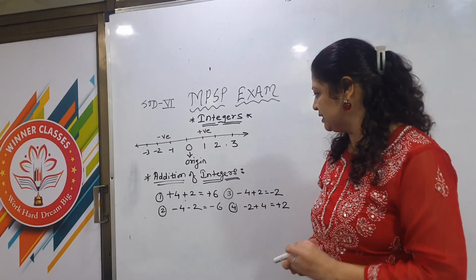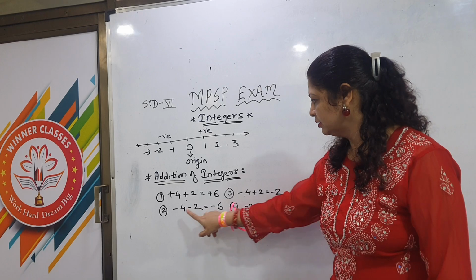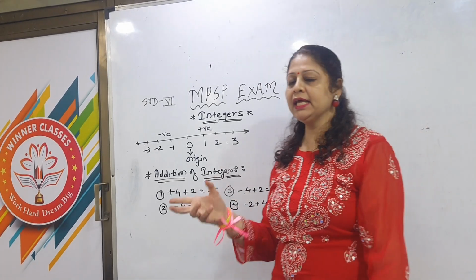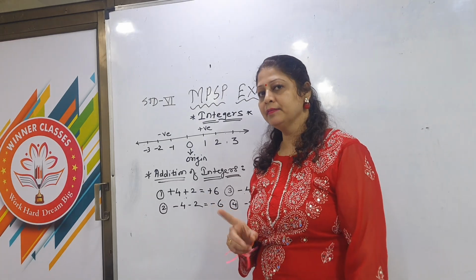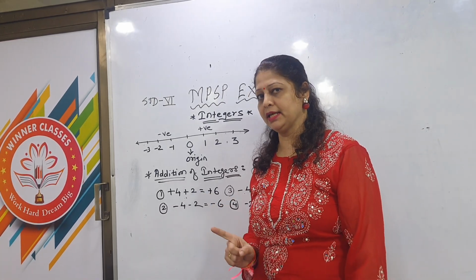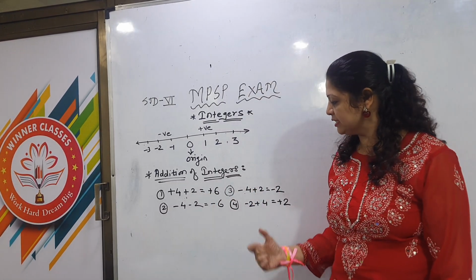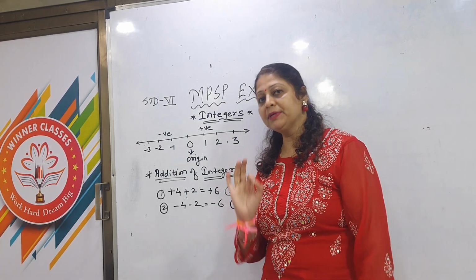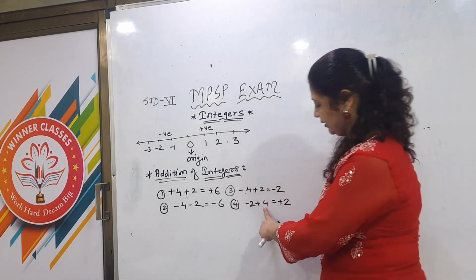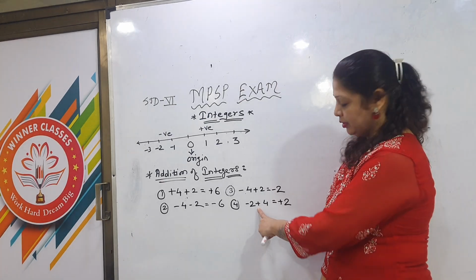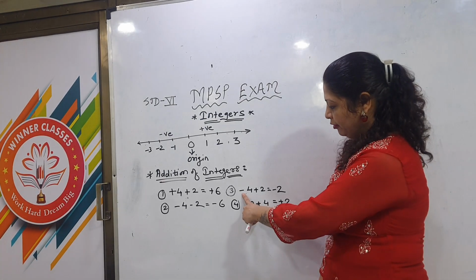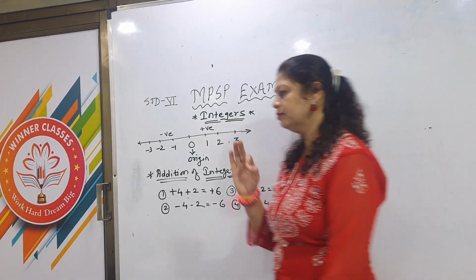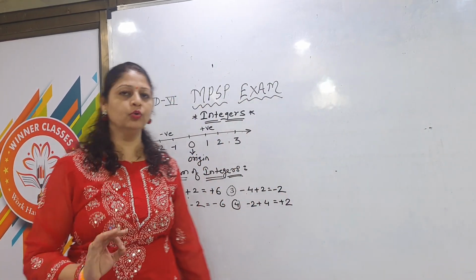Only 2 rules you have to always follow when you do the addition of integers. The first one: the same sign is there, add the numbers, put the same sign. Again I repeat, when the same sign is there, add the numbers and put the same sign. Afterwards, second: opposite signs are there, subtract the numbers and put the bigger number's sign. Now see here, 4 is the bigger number, so I put the bigger number's sign. Here negative 4 has the negative sign, so I put the negative sign. So that is the main important tricky rule to solve the addition of integers.